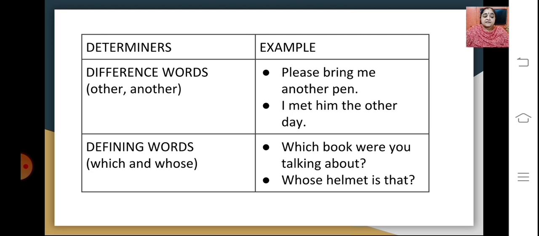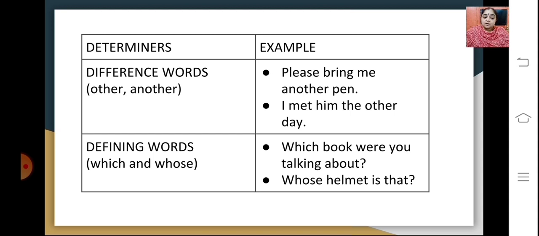The next kind is the difference words. Like you have other, another used in your sentences. So: Please bring me another pen. So another is a difference word, which is also a determiner. I met him the other day. Other is the determiner used in this sentence.